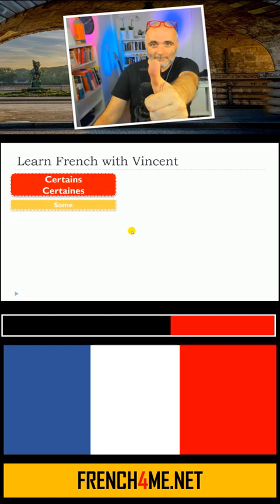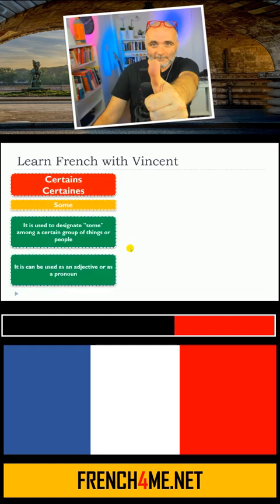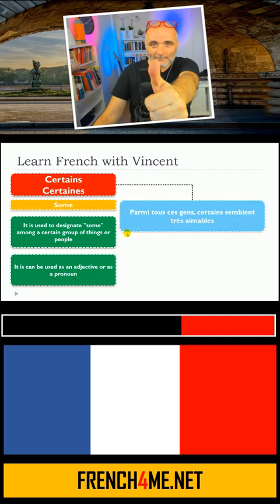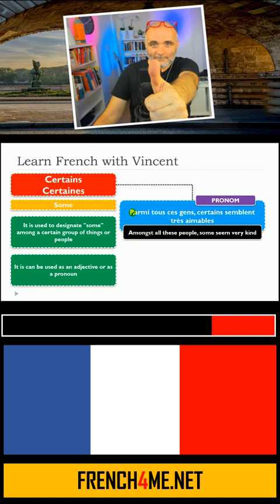So now let's have a look at certains and certaines when they are used as pronouns. Parmi tous ces gens, certains semblent très aimables. So in that case, we're using certains as a pronoun. As you can see, it's here, certains, and it's the subject of the verb sembler. Certains semblent très aimables. Parmi tous ces gens, certains semblent très aimables.